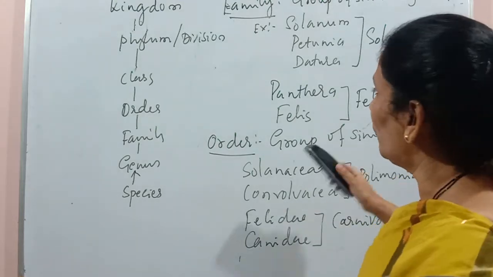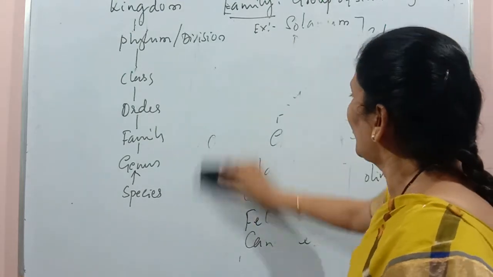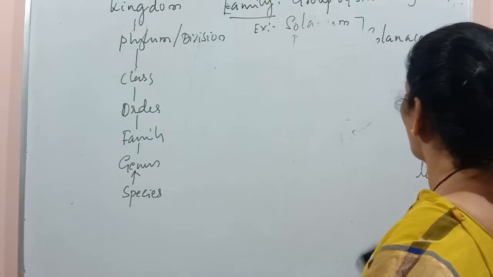So let's move to the next category, that is class.